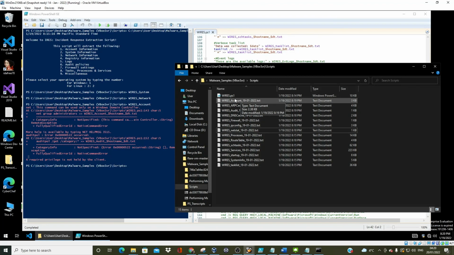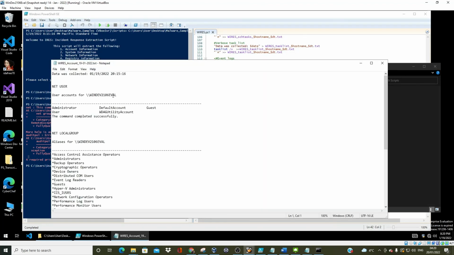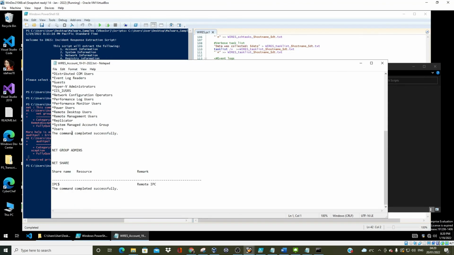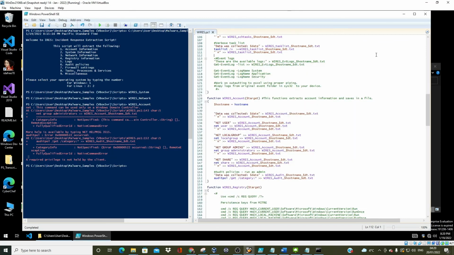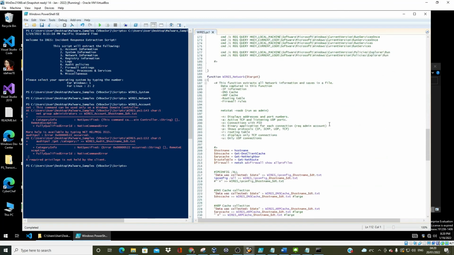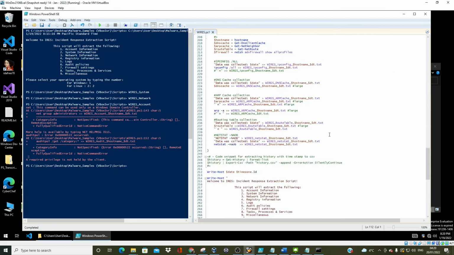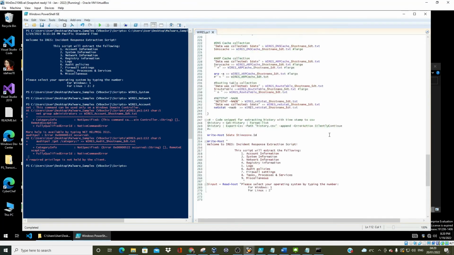So account, right? This has the account info, net user, user accounts, right? Local group admins, no group admins, net share. Definitely, you've got one. And I think that's a bit of everything for now.